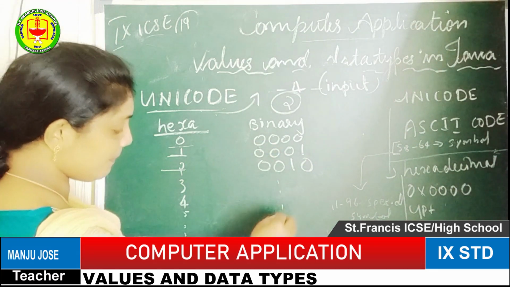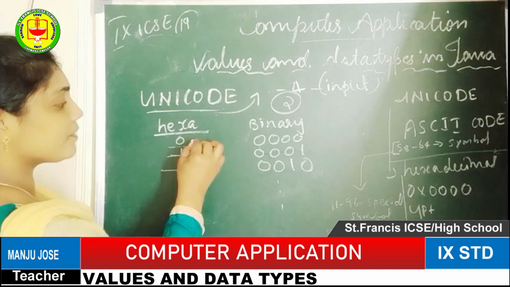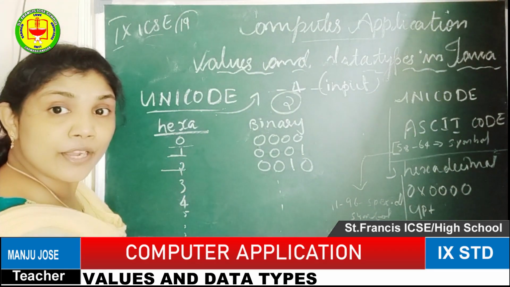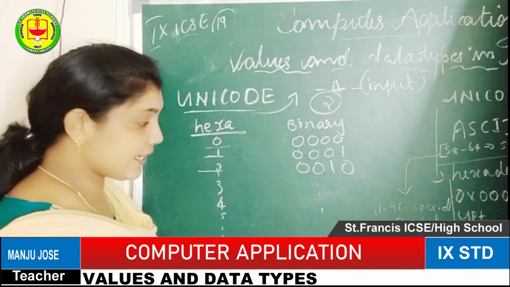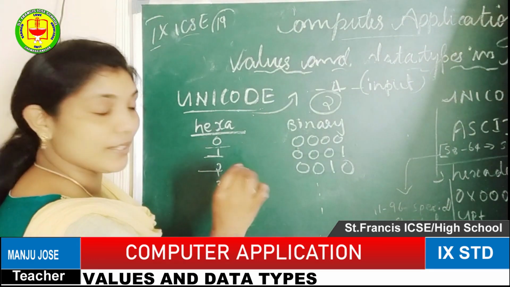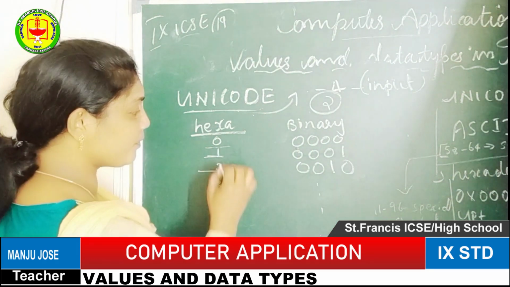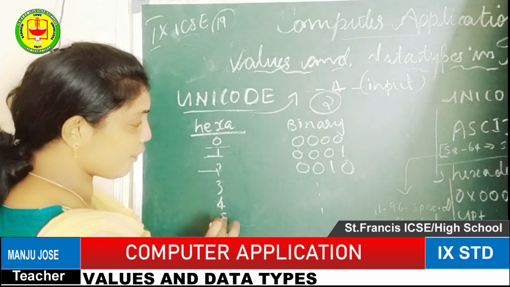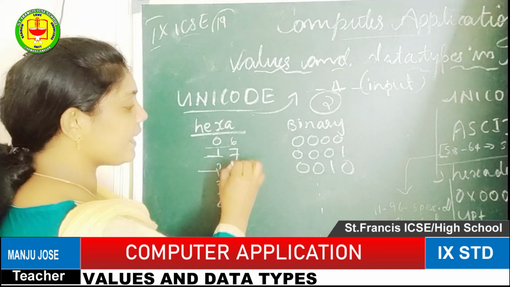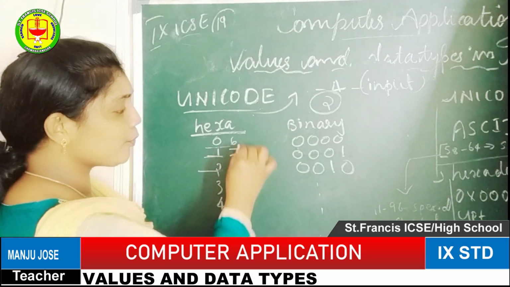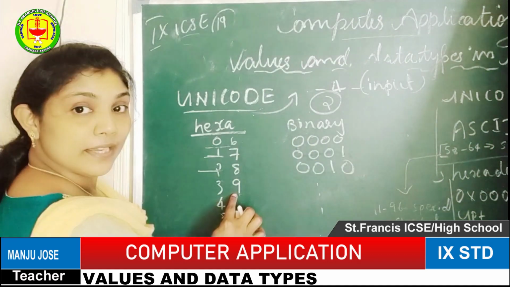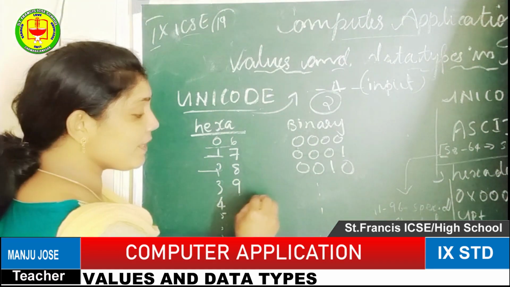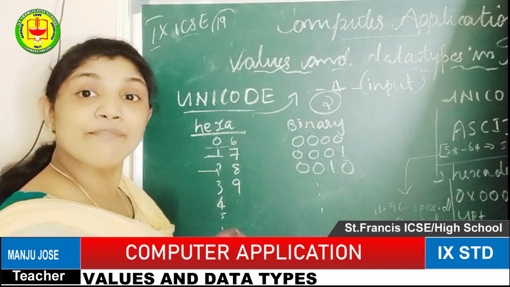So like this it will go up to 9. 0, 1, 2, 3, 4, 5, 6, 7, 8, 9. It's a normal number only. Up to 9 the equivalent values will come. For 10, we are using alphabet letters.